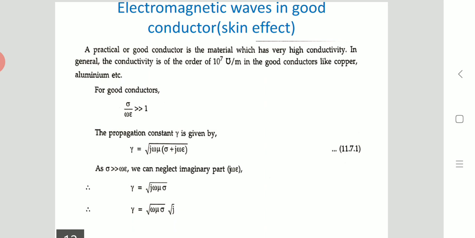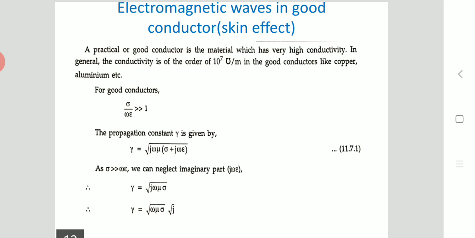So for good conductors, sigma by omega epsilon is very much greater than 1.